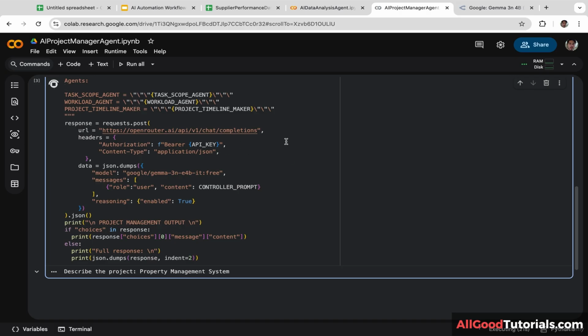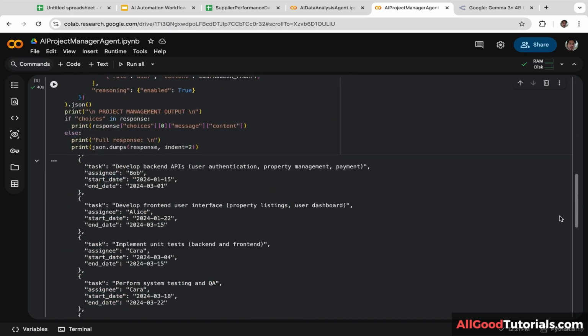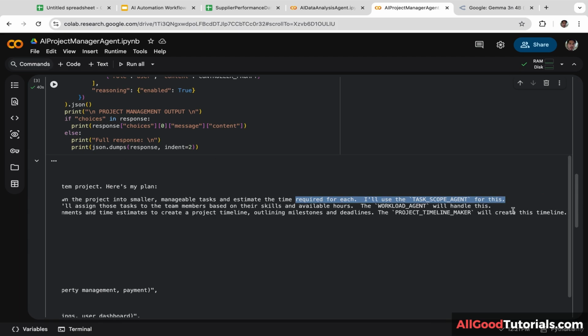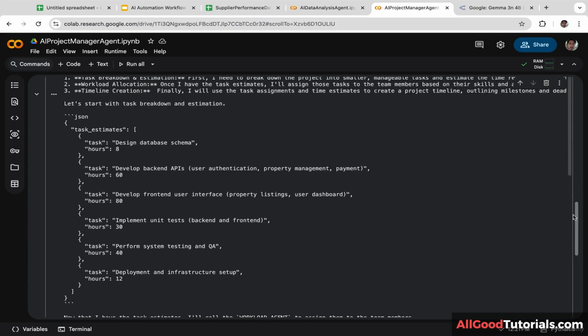So just wait, guys. Well, it didn't take too long. It only took 40 seconds. Let's scroll down and here is the result. Okay, I'm the main controller for the property management system project. Here is my plan. Task breakdown and estimations. First, I need to break down the project into smaller manageable tasks and estimate the time required for each. Okay, here are the task estimates.